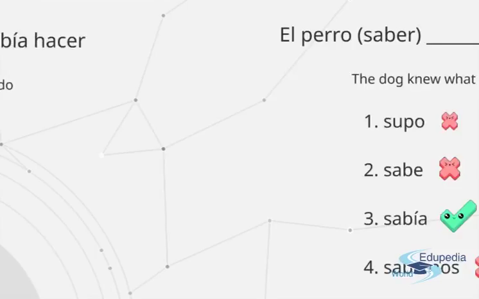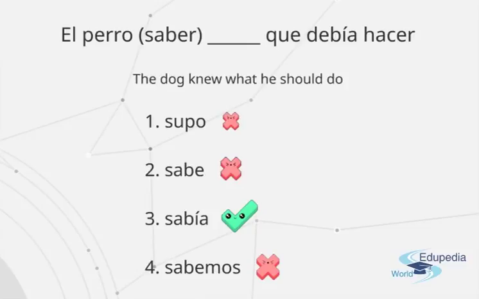And the correct answer would be el perro sabía qué debía hacer. The dog knew what he should do. Okay, in this case, even if in English we don't translate it as the dog used to know, here in Spanish it's imperfect, okay? Because we're talking about something that he should do, he should know how to do. So, el perro sabía qué debía hacer.